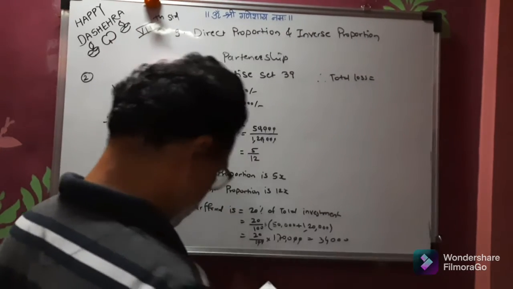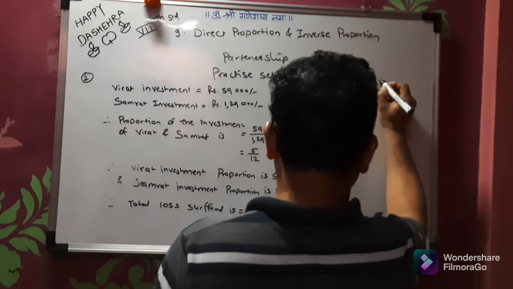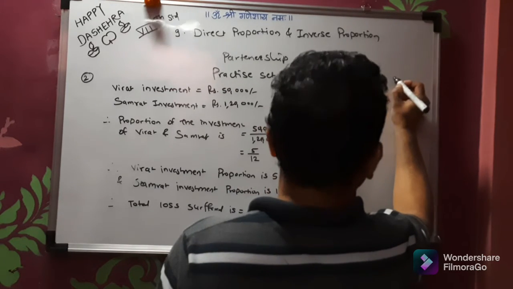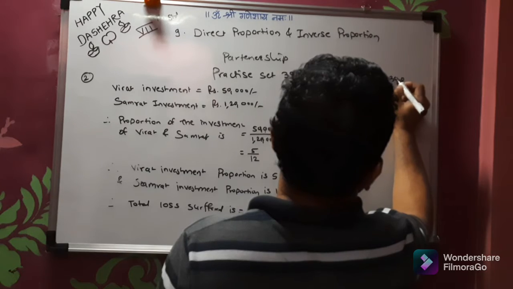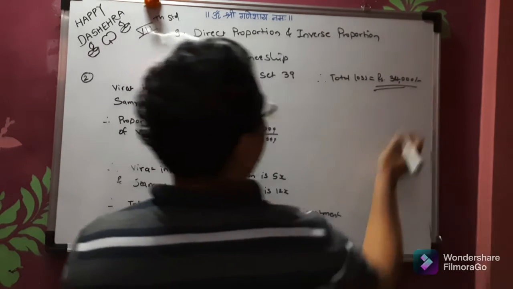So the total loss they have suffered is rupees 34,000.